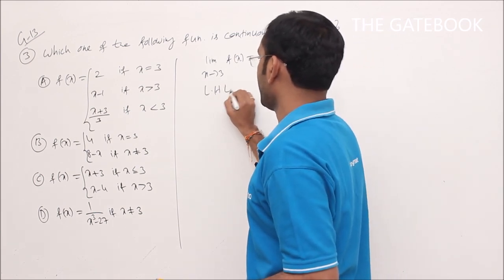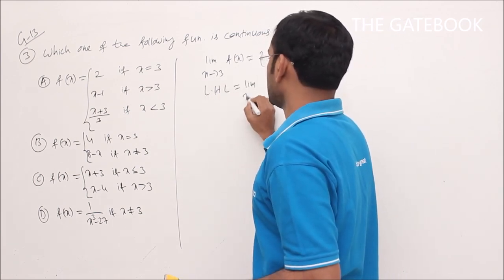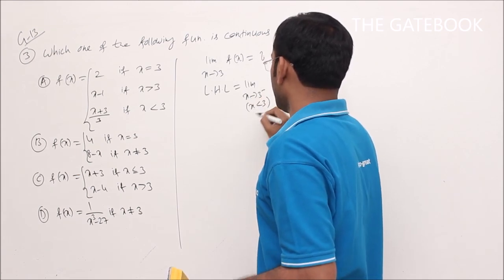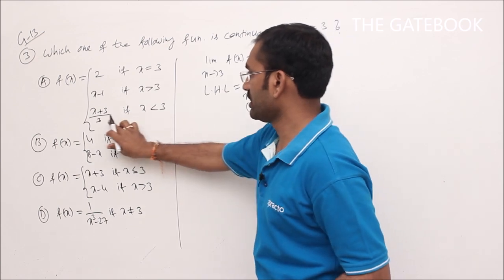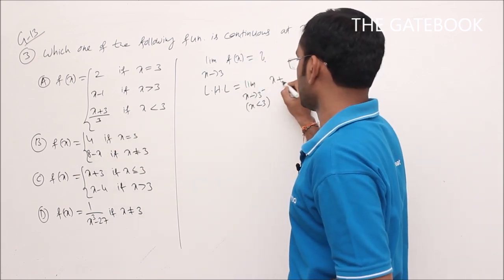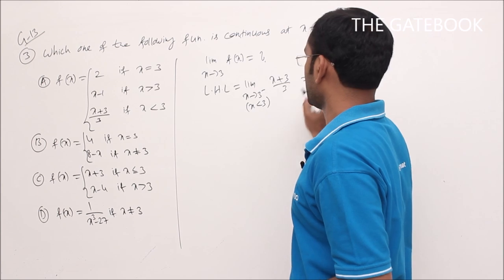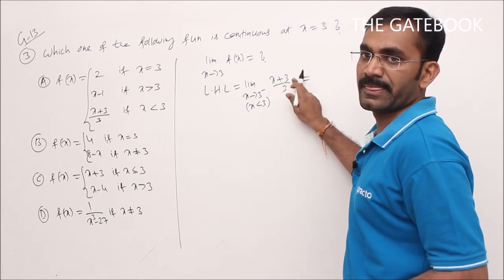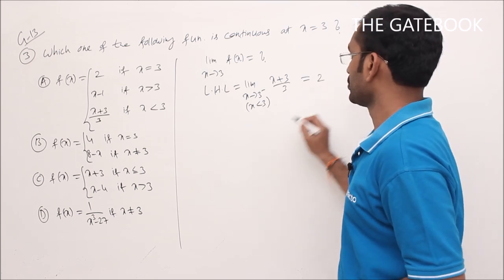The left hand limit is limit x tends to 3 minus, which means x less than 3. When x is less than 3, the corresponding function is (x plus 3) by 3. So for the left hand limit value, replacing x with 3, 3 plus 3 is 6, 6 by 3 will get 2.